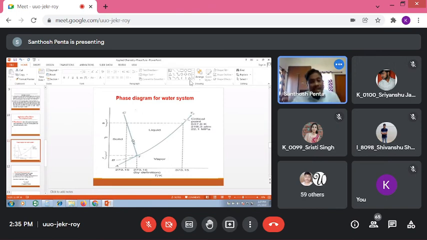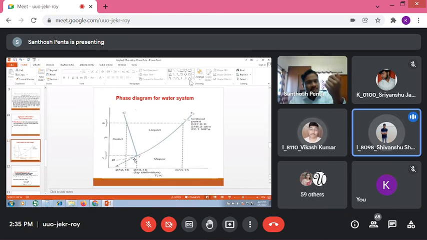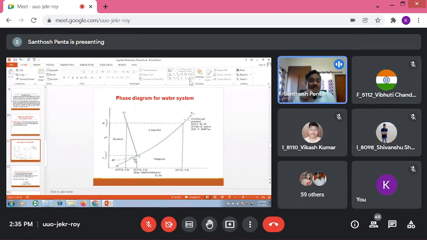And similarly, another curve is there. That curve is TB. Here B is there, here T is there. So the TB curve, or TB boundary line, or TB boundary curve, you can say any one, don't worry. So the TB boundary line is separating which phases? Liquid and vapor. That means the TB boundary line is separating the liquid portion from the vapor portion.